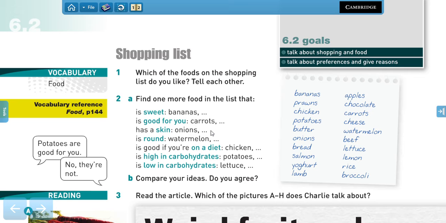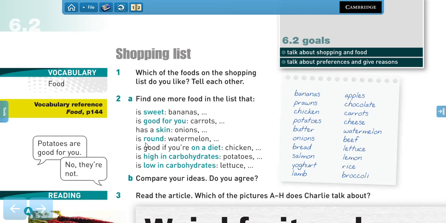Now, food that has a skin, that means that we have layers like onions, right? So most of fruits and vegetables, they have skin, right? Like bananas, potatoes, carrots, chicken has a skin, salmon as well, right? Watermelon has a skin, lemons as well, right? That would be it.